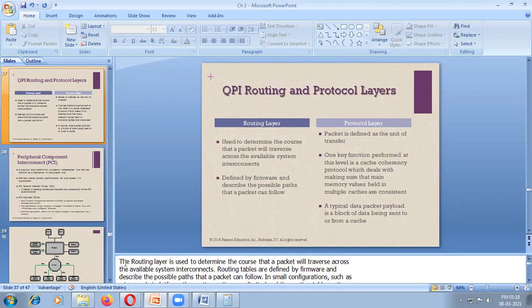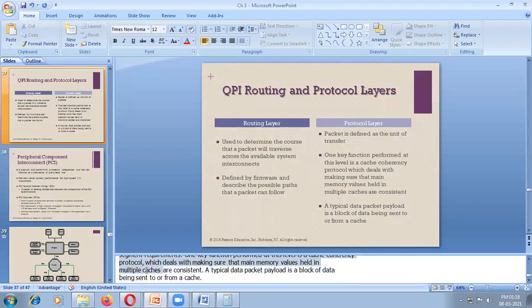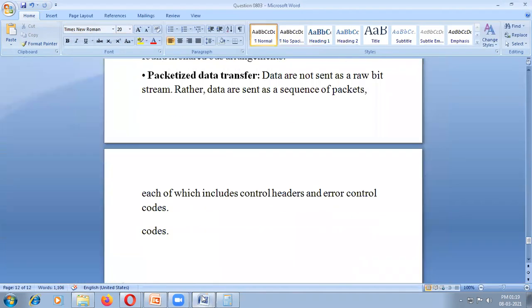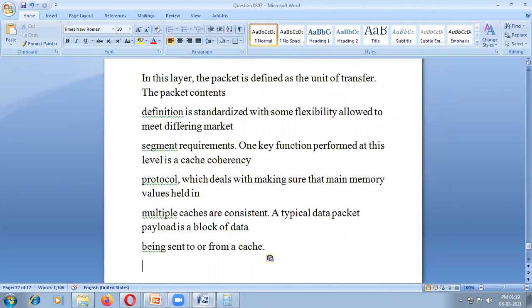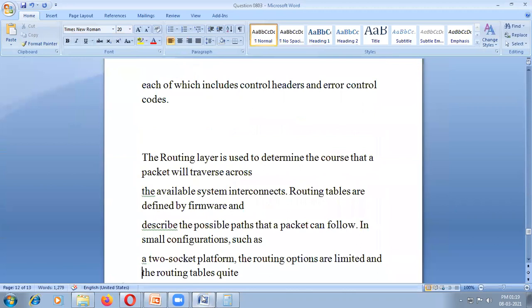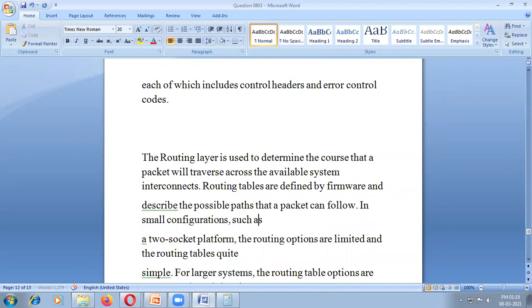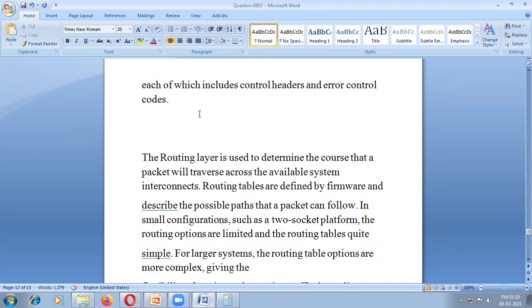The routing layer determines how the packets of data will be transmitted over the communication media. So that is nothing but the routing layer in QPI.